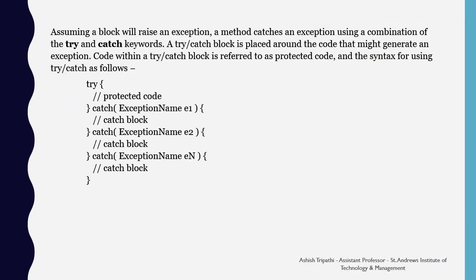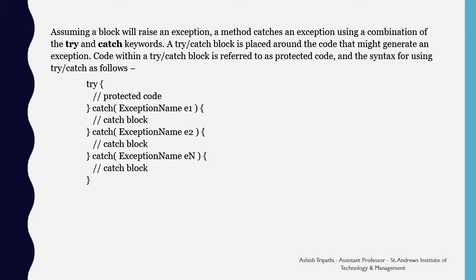Assuming a block will raise an exception, a method catches an exception using a combination of the try and catch keywords. A try-catch block is placed around the code that might generate an exception.